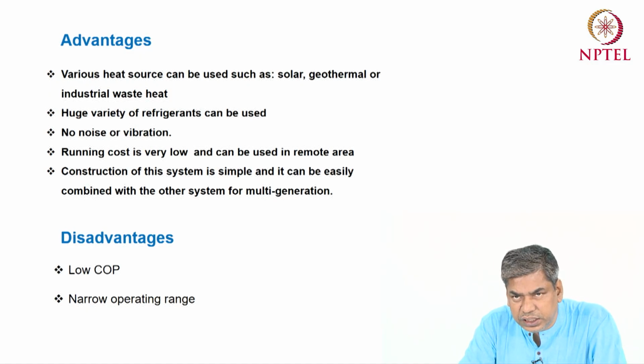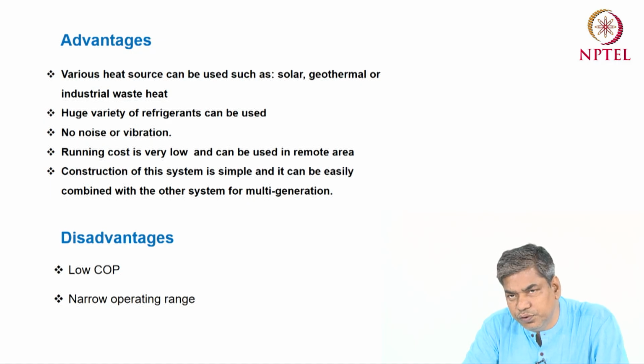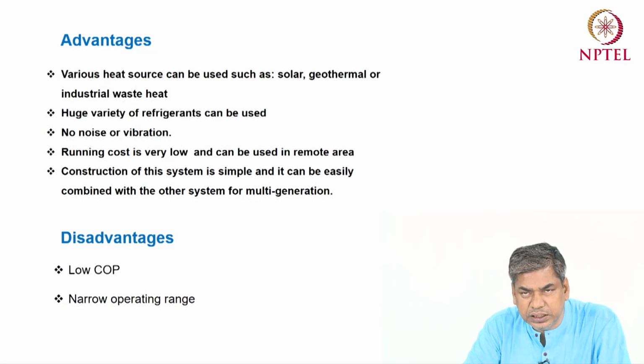Okay, so that means for a certain operating range and a certain application, you have to design a different type of ejector refrigeration system. Or another option is to make a flexible ejector where the operating condition can be easily changed. For that, the primary nozzle area, secondary nozzle area, nozzle throat area, and nozzle dimensions are all very important.